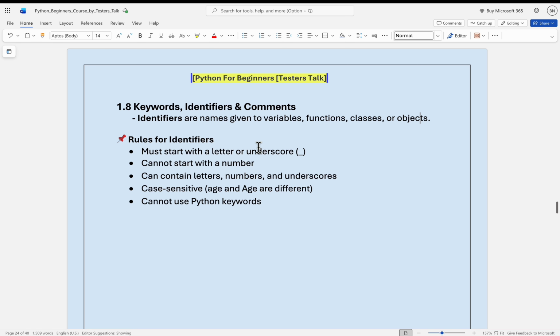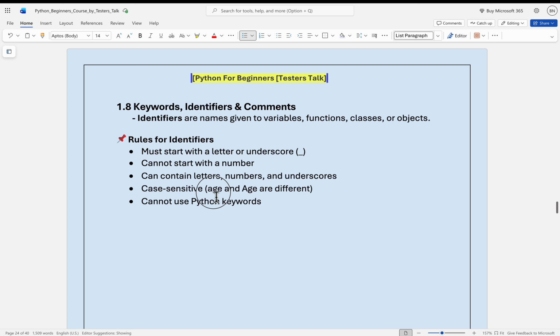You need to follow the set of rules while creating the variables, functions, classes or objects. The very first one is it must start with a letter or an underscore, and it should not start with a number. It can be a variable name, function name or a class name. It can contain letters, numbers, underscores, and also it is case sensitive.